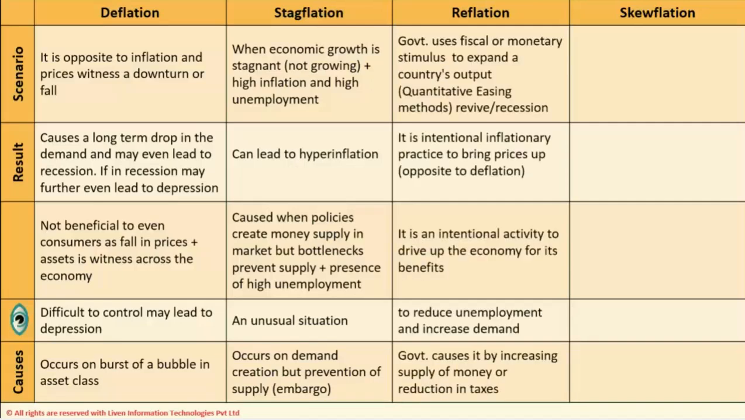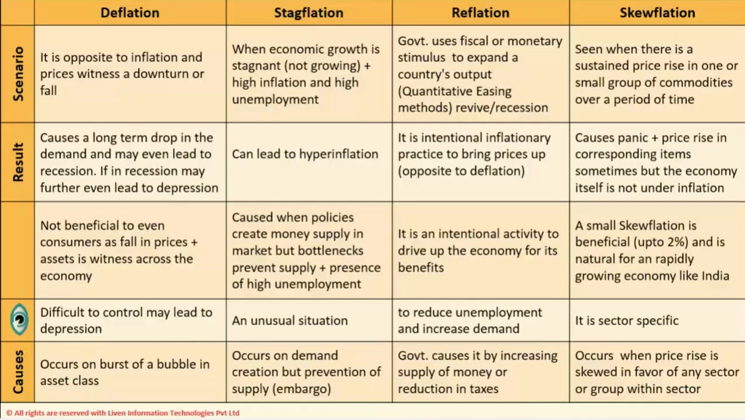Let us look at reflation. Government uses fiscal or monetary stimulus to expand a country's output, like quantitative easing methods, to revive, especially in case of recession. It is an intentional inflationary practice to bring prices up and is opposite to deflation. It is an intentional activity to drive up the economy for its benefits, to reduce unemployment and increase demand. Government causes it by increasing supply of money or reduction in taxes.